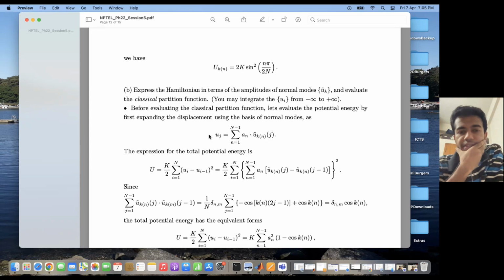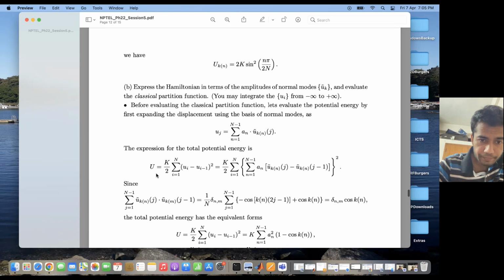So now first I express the displacement of the jth oscillator in the basis of the normal modes. So u j is equal to summation of small n equal to 1 to capital N minus 1 a n u tilde k n j, where a n is the amplitude of the nth normal mode. Then the expression for potential energy U is equal to k by 2 summation i equal to 1 to N u i minus u i minus 1 whole square.